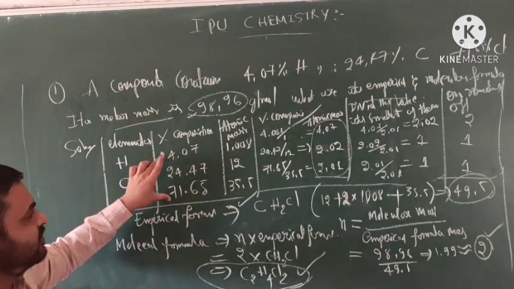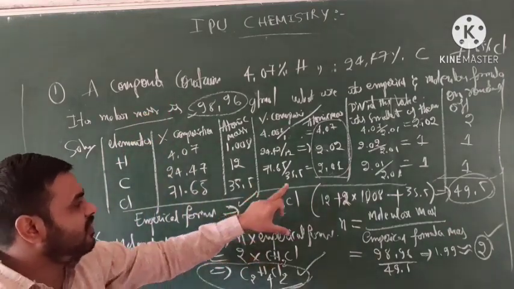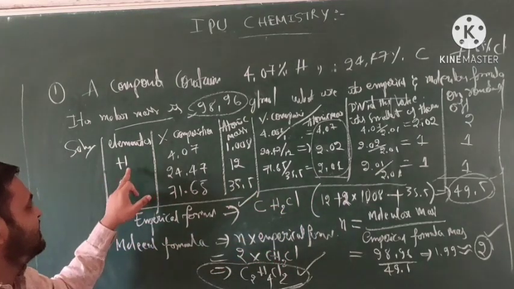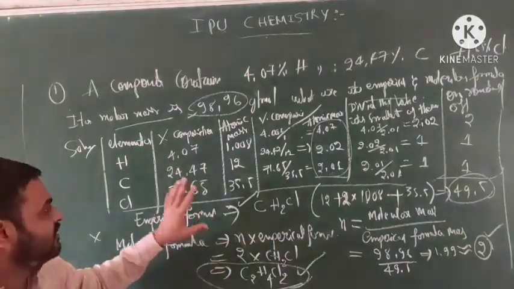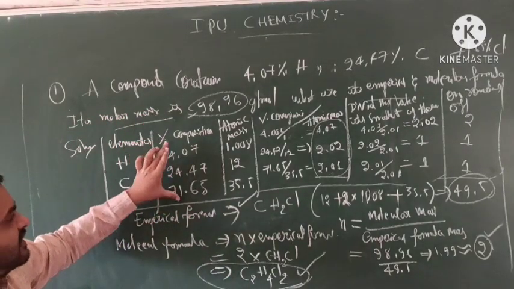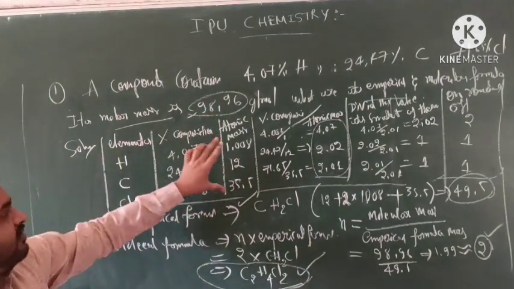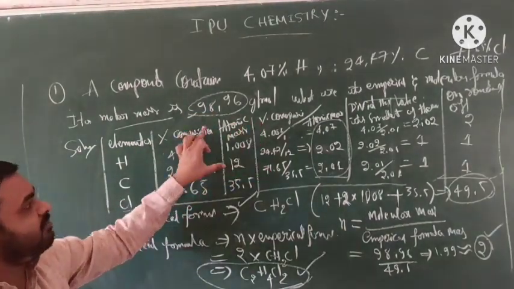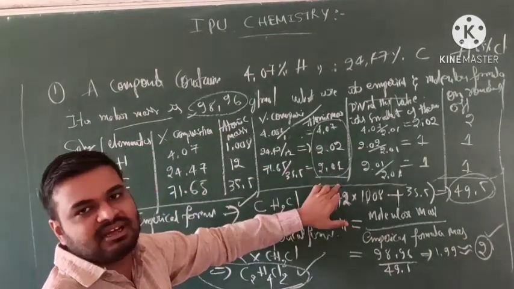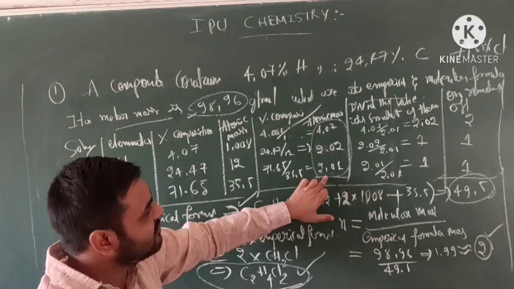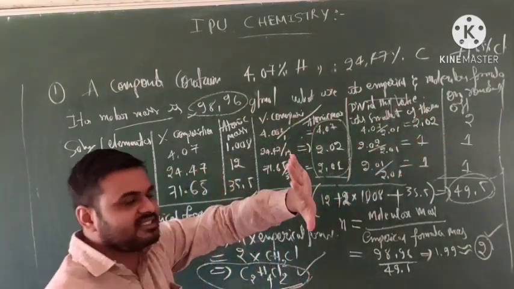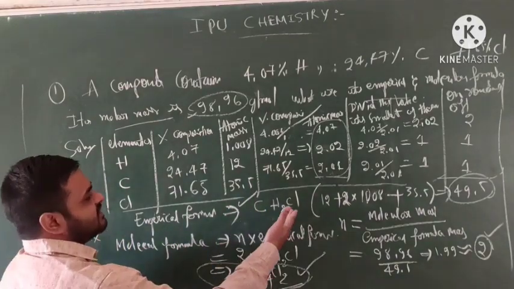Then write the percentage of composition, divide by atomic mass, and get the values. Identify the lowest value, 2.01, then calculate the remaining values to get how many atoms are present. Then write the empirical formula CH2Cl.